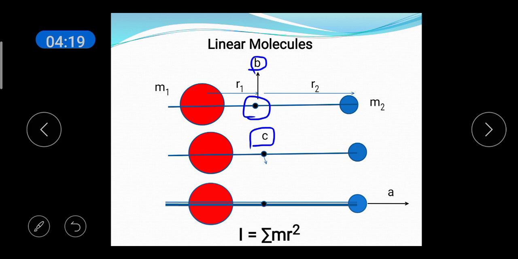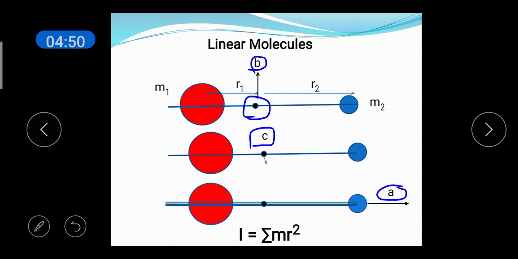This is the axis A, which is passing through the center of mass. It lies in the plane of the slide and it also lies along the axis of the molecule, that is the line joining the centers of the two atoms. So, you have three axes A, B and C which are perpendicular to each other. All the three axes pass through the center of mass.